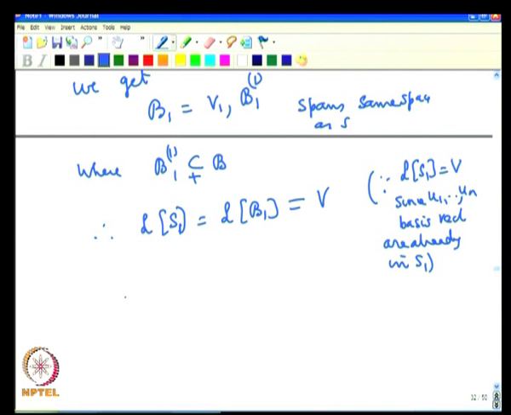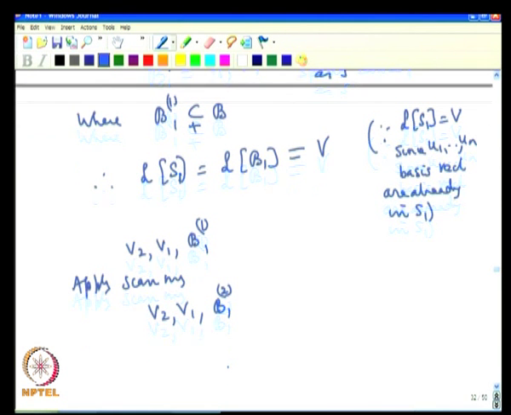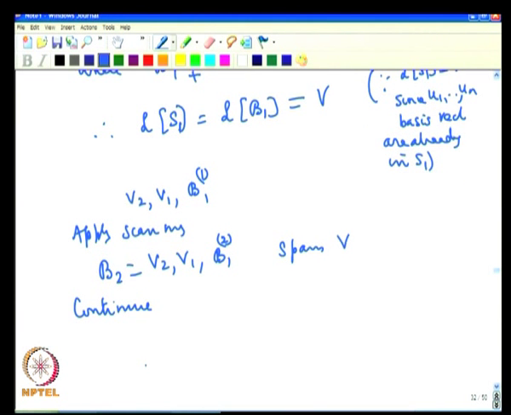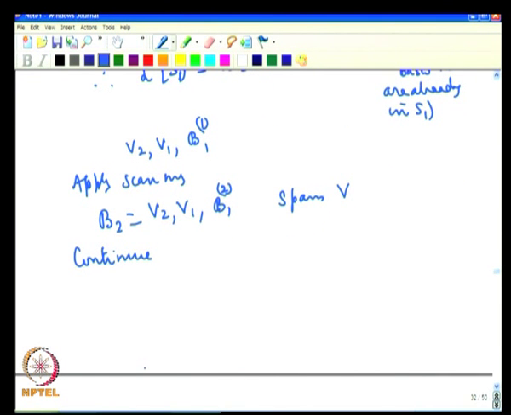Now, what we do is, we will look at appending V2 to this and then apply scanning. As before, we get V2, V1, and a part of B, B21, another set, which spans V again. Continuing this way, at each stage at least one of the u vectors will be knocked out.